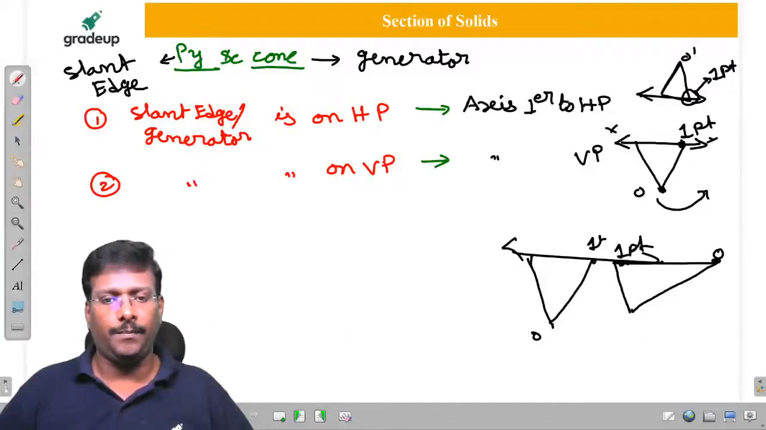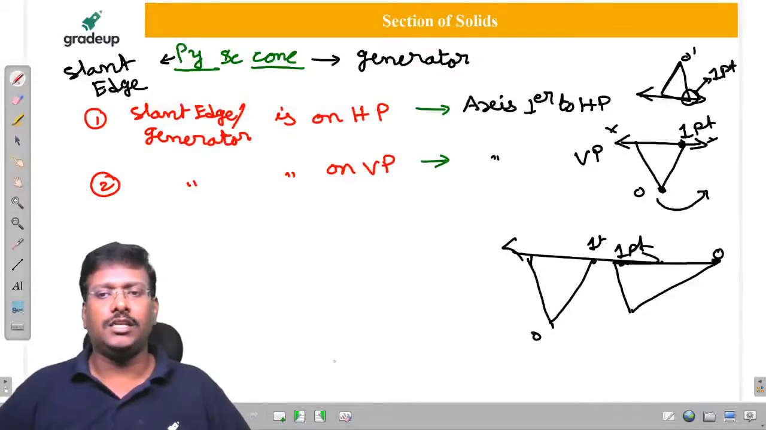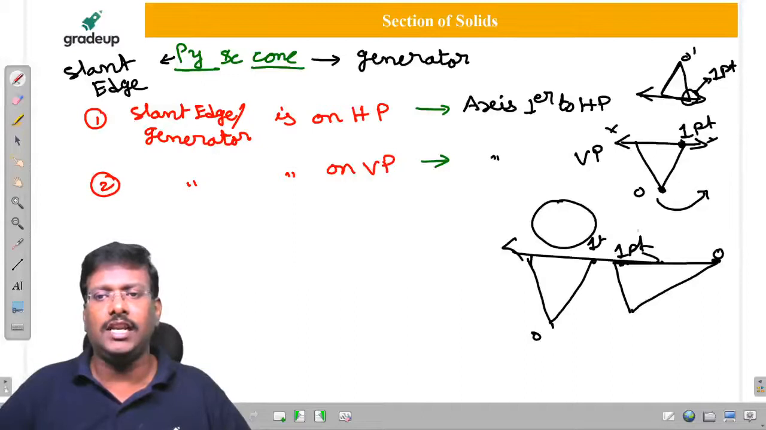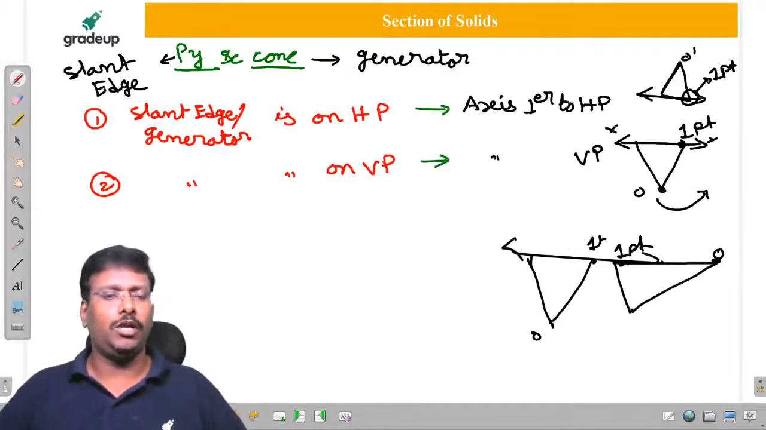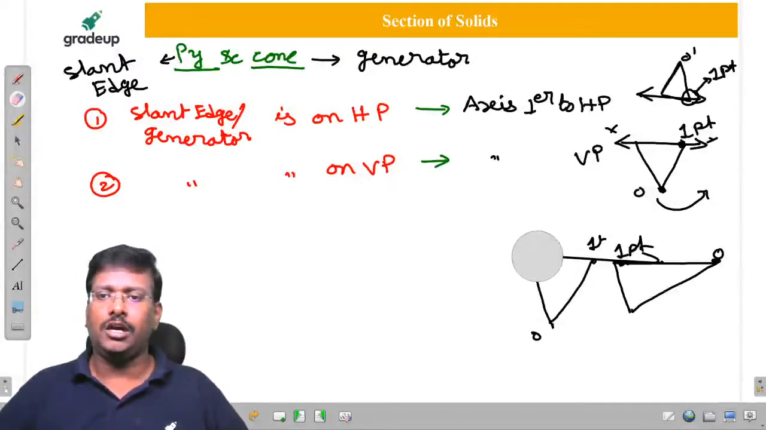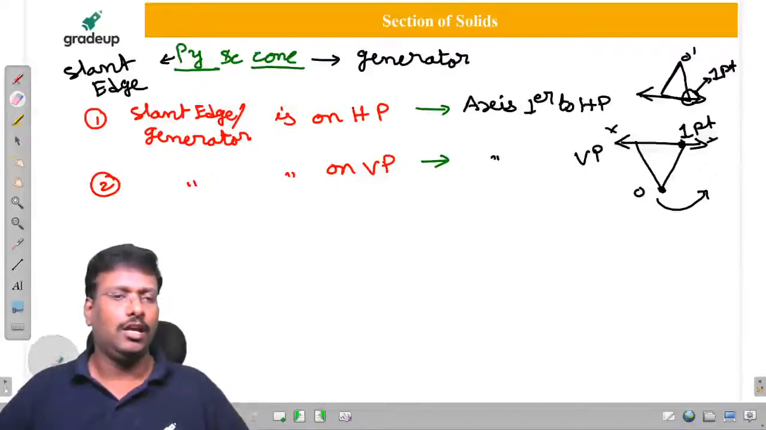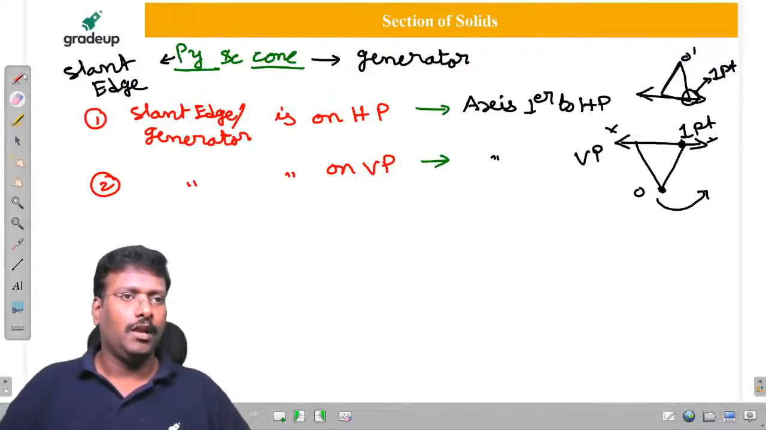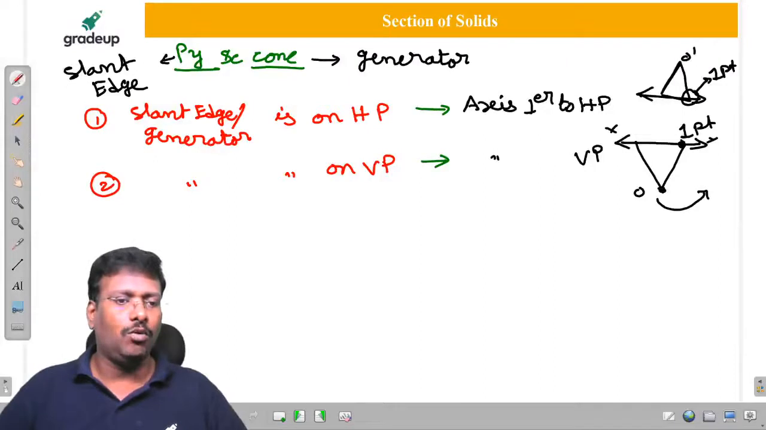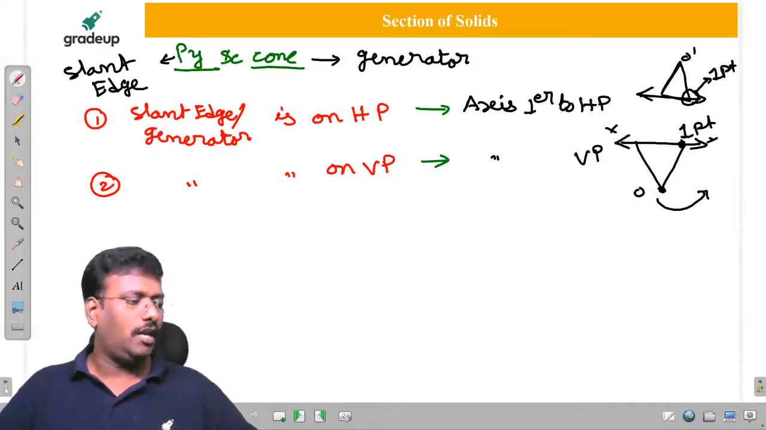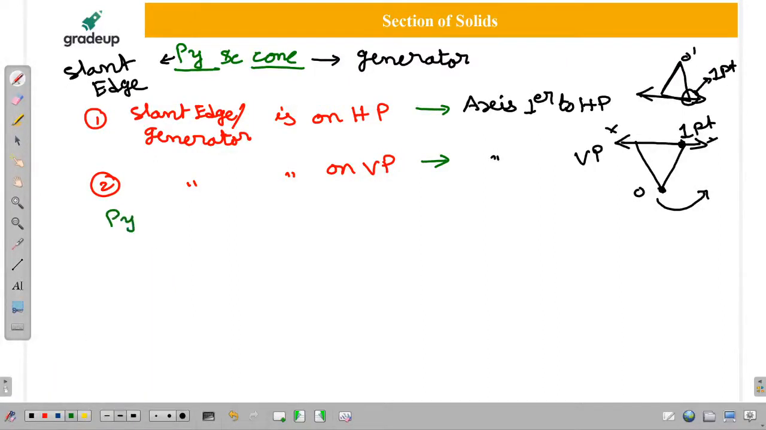This is on VP. For circle there is no problem, sir. For cylinder there is no problem. Just simply you can draw this. The extreme is always a generator for the cone. That is not at all a problem. But the last statement is valid only for pyramid. This is valid only for pyramid.